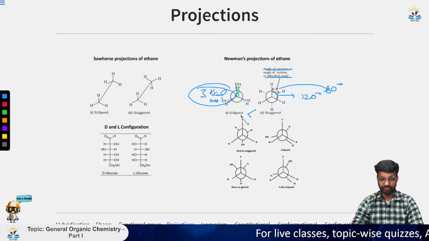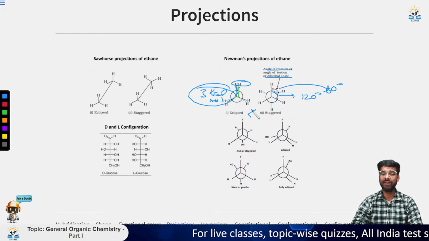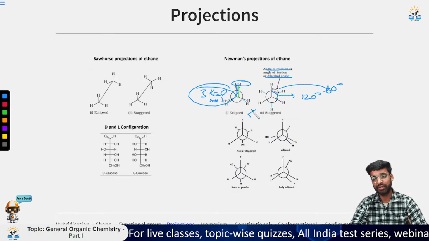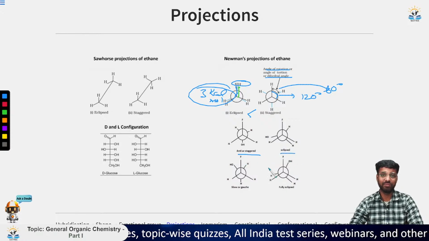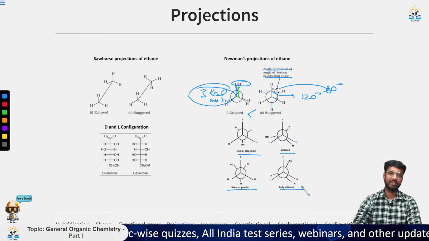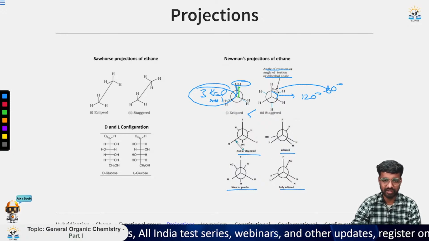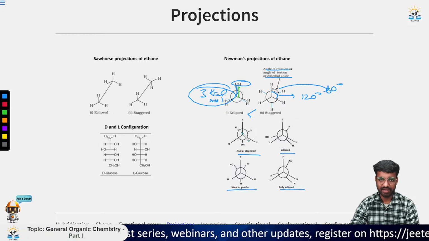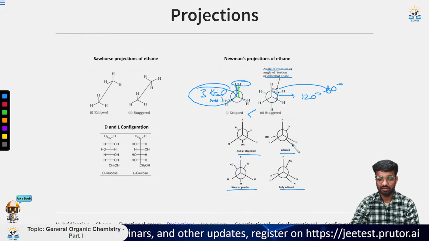Now, if we have common substituents like in ethane, then we have hydrogen and we take it as eclipsed and staggered. But in case of complex, or you can say different kinds of substituents, we can arrive at four different types of arrangements or conformations. I will talk about this conformation later on. But if you look here, this is a staggered one. This is very clear. This is a staggered one because all of these are not in front of each other.